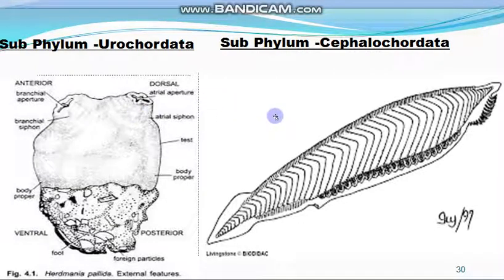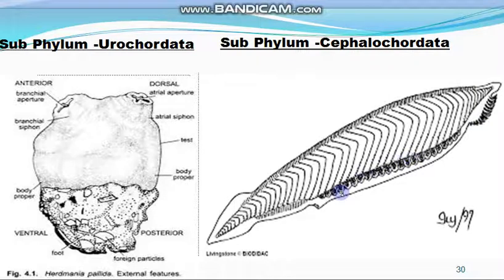Next comes the subphylum Cephalochordata, the second subphylum of phylum Chordata. Cephalo means head and chorda means cord. The chordates which belong to subphylum Cephalochordata have a fish-like body and the body is segmented. The notochord runs the entire length of the body from head to tail.